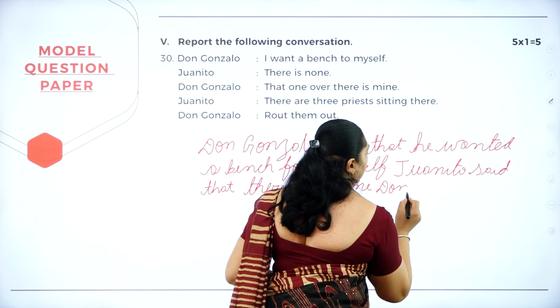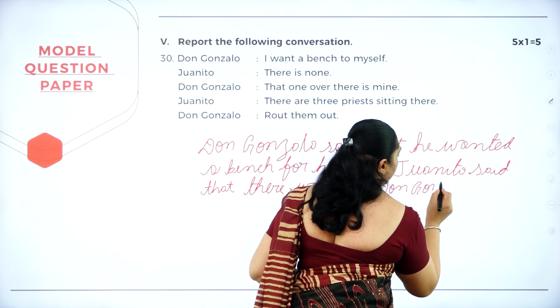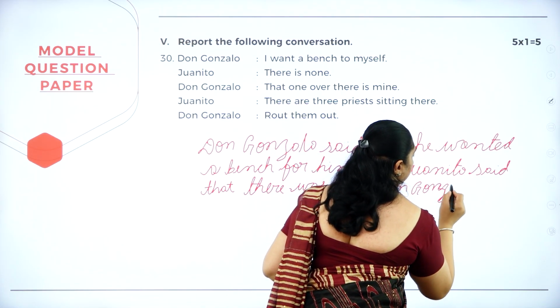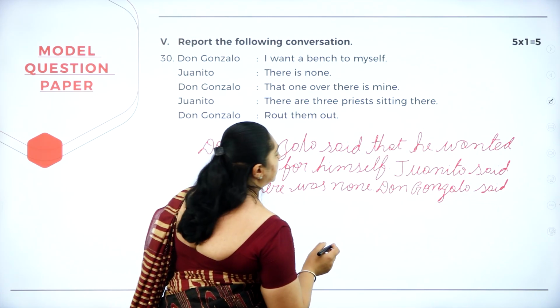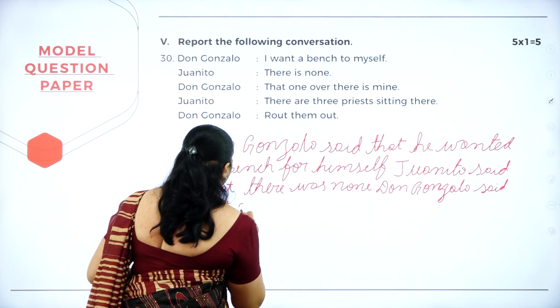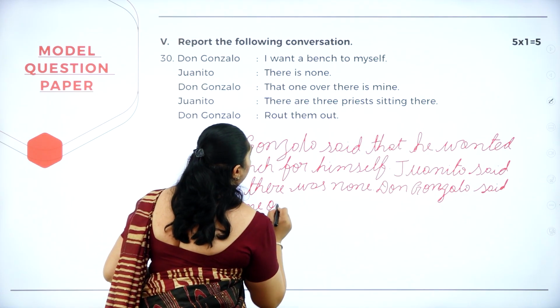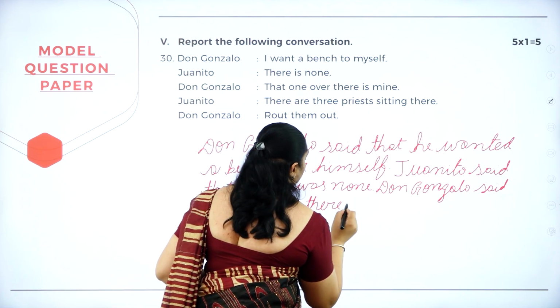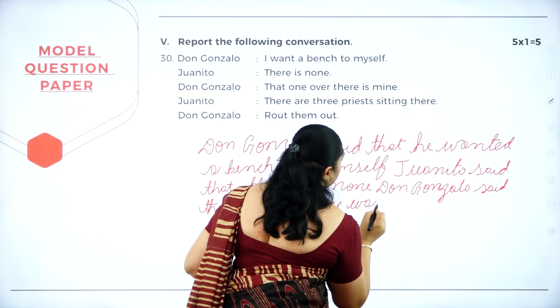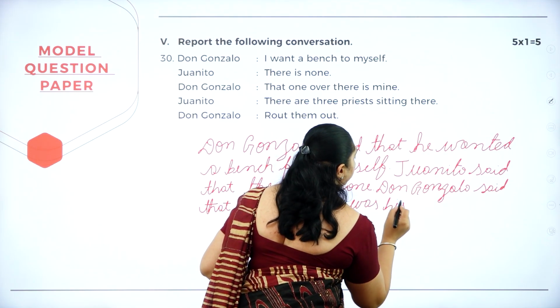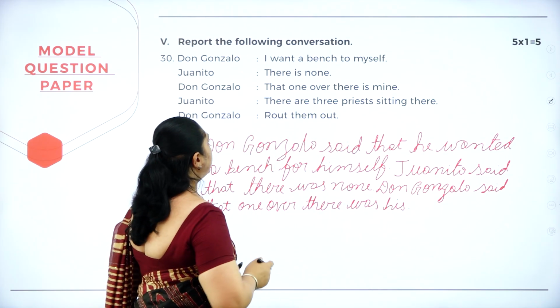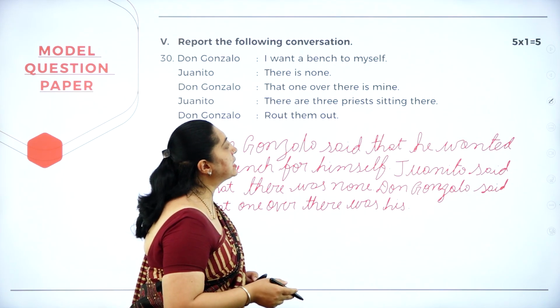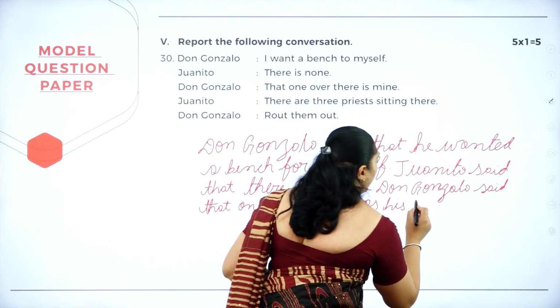Don Gonzalo said that one over there was his. Mine becomes his.